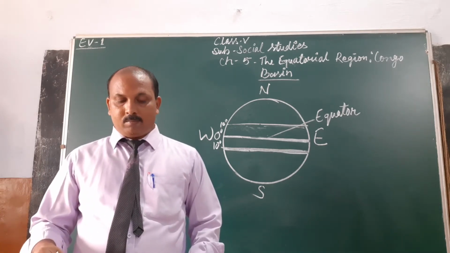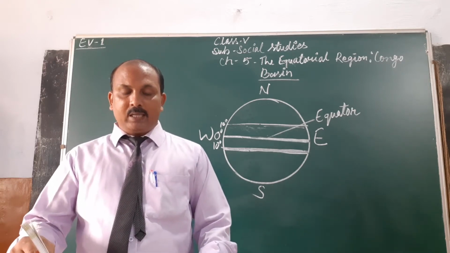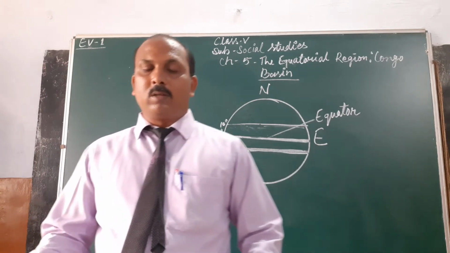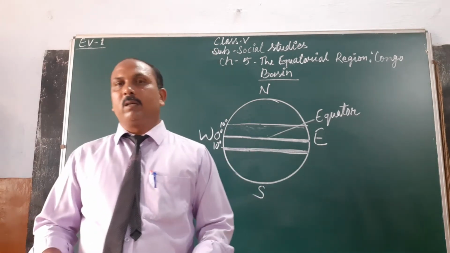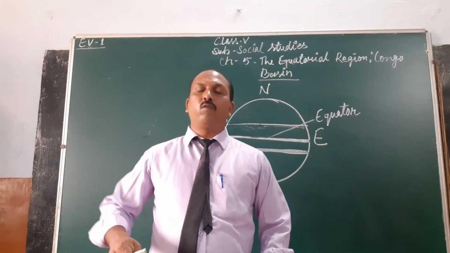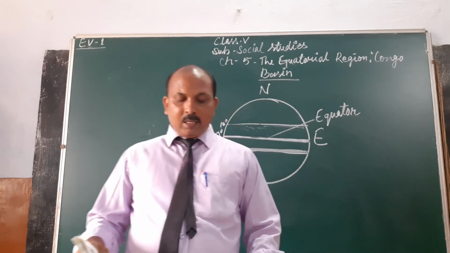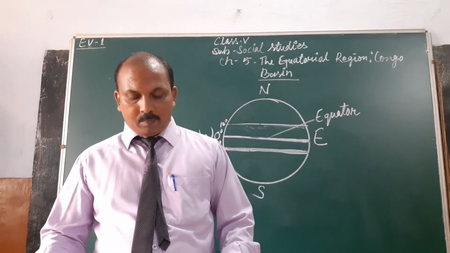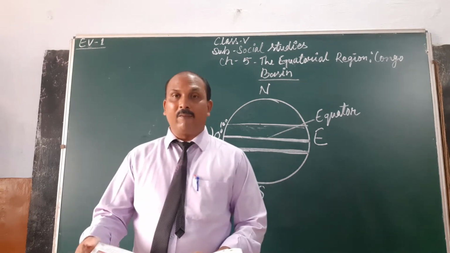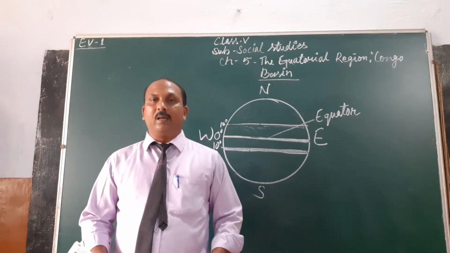Congo River flows in the central part and is surrounded by mountains and plateaus. Let's talk something about the Congo River. Congo River, which was formerly named Zaire, is the second largest river in Africa, shorter only than the Nile.